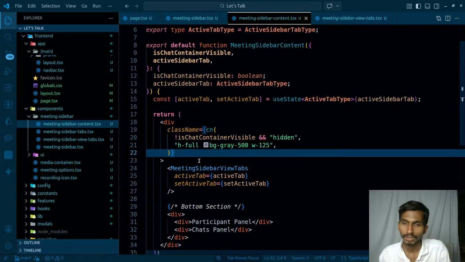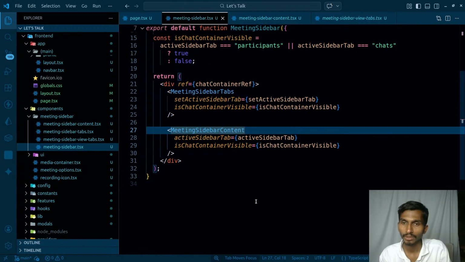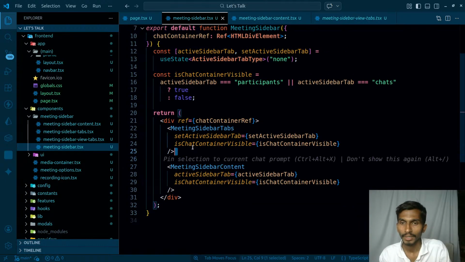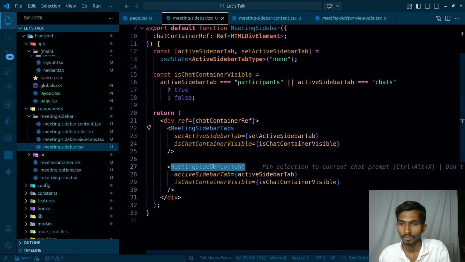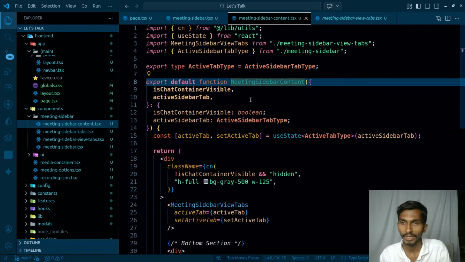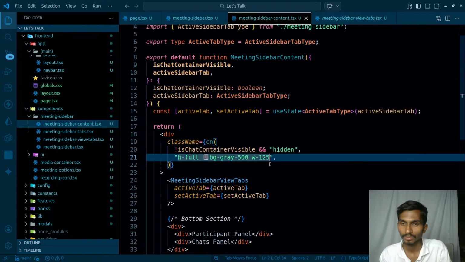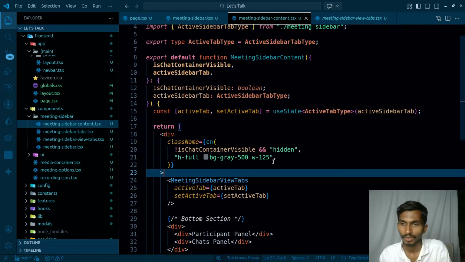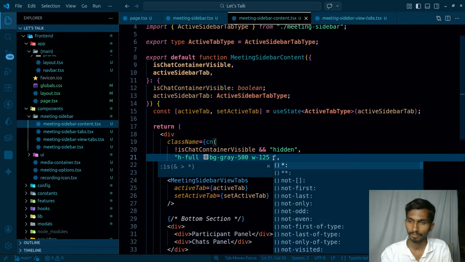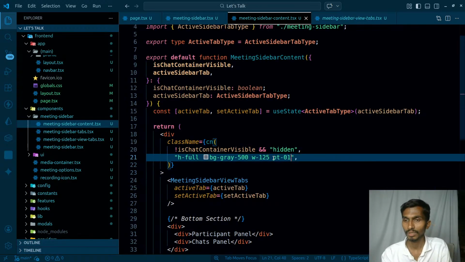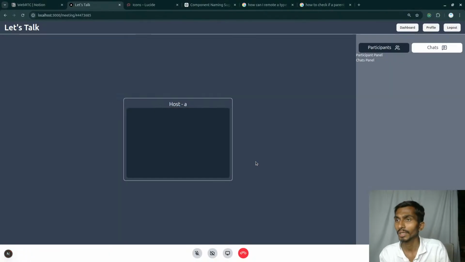Inside this there are going to be these panels and all. I have this meeting sidebar tabs, and then I have this meeting sidebar. This meeting sidebar is going to get some padding. Top is going to be around 10. Let's see how it looks.